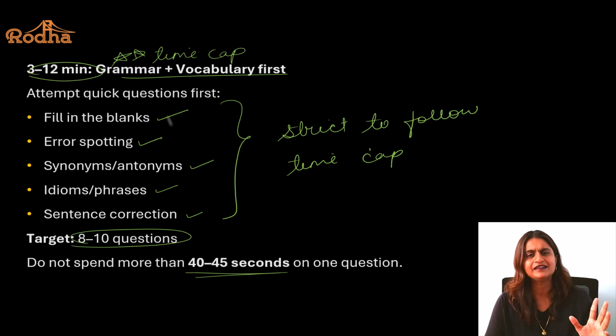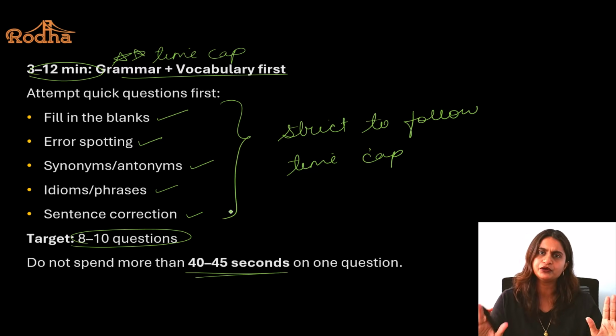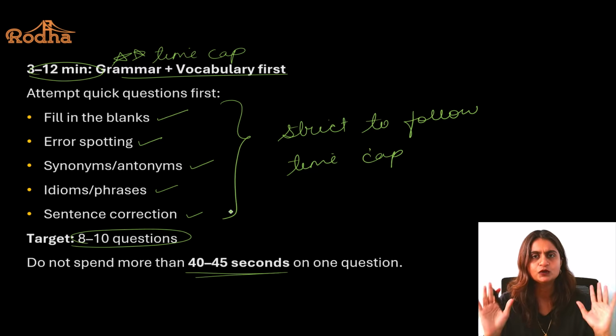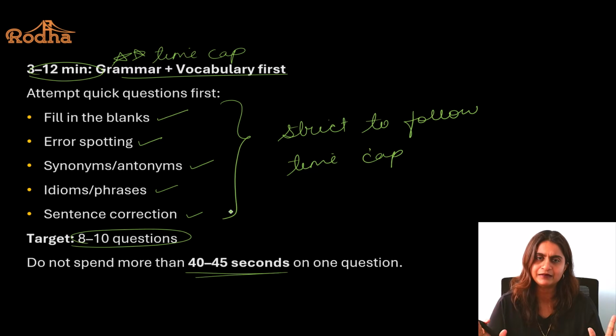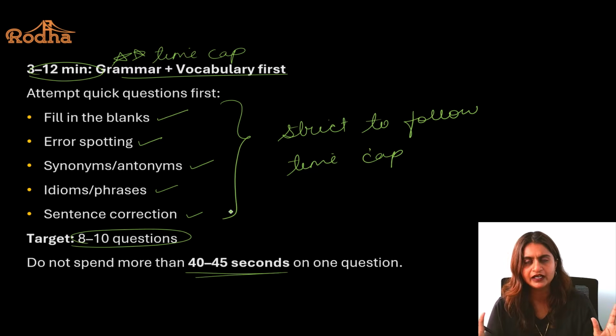And believe me, these questions don't need more than 45 seconds. You either know the answer or you don't know the answer. You can't practice smart elimination here. There's only two. Either you know or you don't know. It's binary. So please make sure that you follow the time caps and it's easy. Either you know the meaning of the idiom or you don't know, right? So solve quickly and just go ahead.